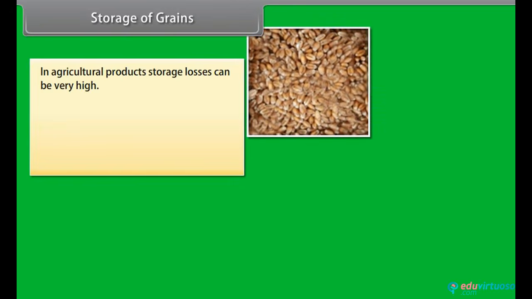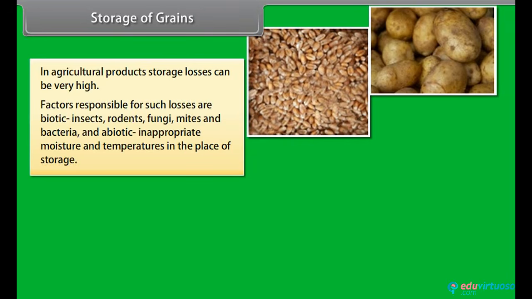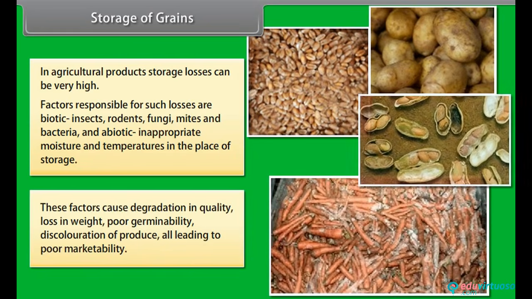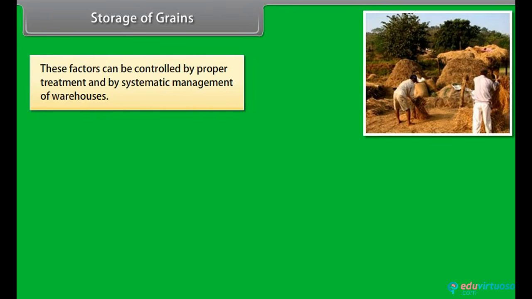Storage of grains. In agriculture products, storage losses can be very high. Factors responsible for such losses are biotic: insects, rodents, fungi, mites, and bacteria, and abiotic: inappropriate moisture and temperatures in the place of storage. These factors cause degradation in quality, loss in weight, poor germinability, discoloration of produce, all leading to poor marketability. I should tell you that these factors can be controlled by proper treatment and by systematic management of warehouses.